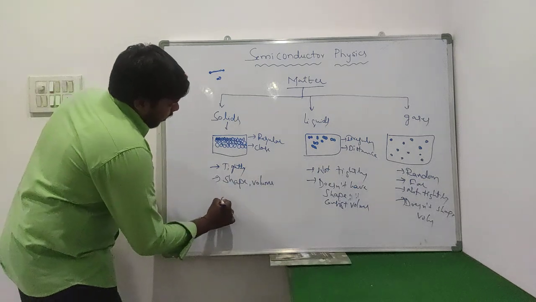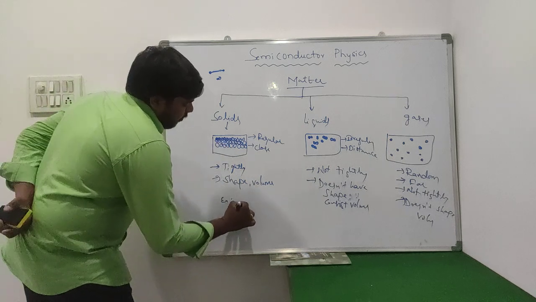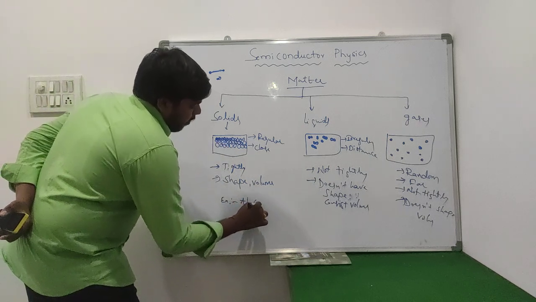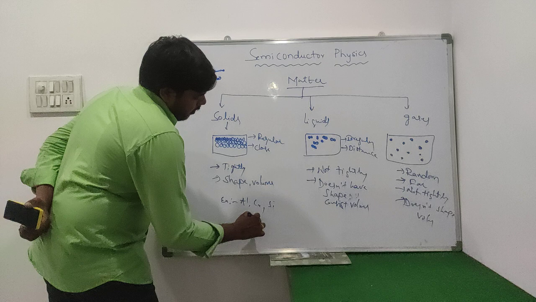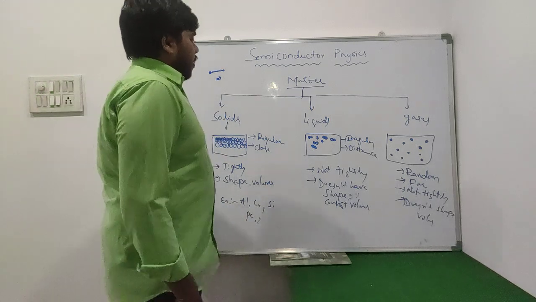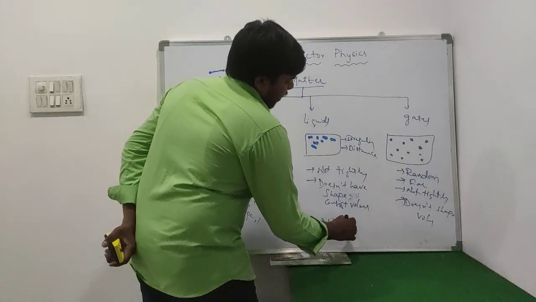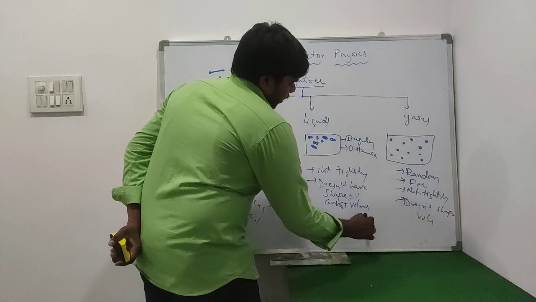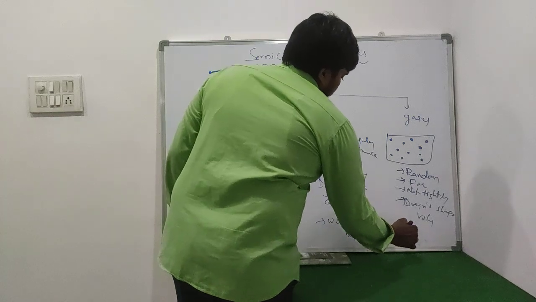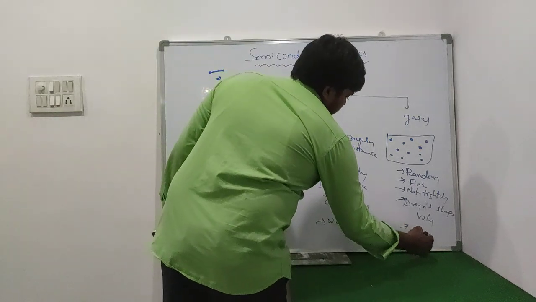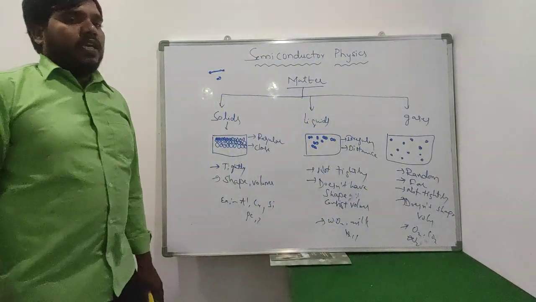And what are the examples we have? For example, for solids we have aluminium, copper, silver, a pen, dust. These are all examples for solids. What about the liquids? Water, milk, HCl. These are all examples for liquids. Comes towards the gases. What are the examples for gases? Oxygen, carbon dioxide, nitrogen. These are all examples for gases.